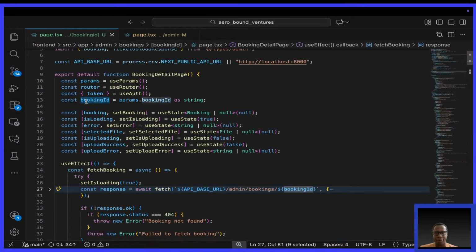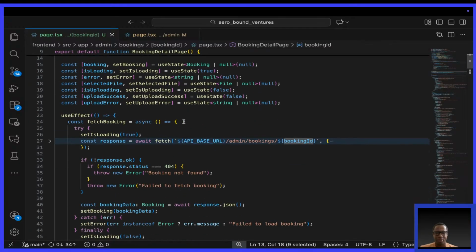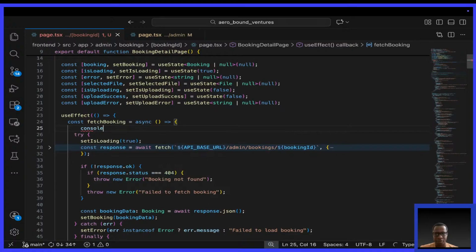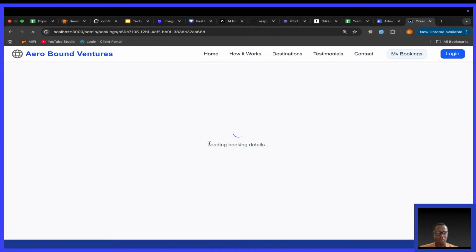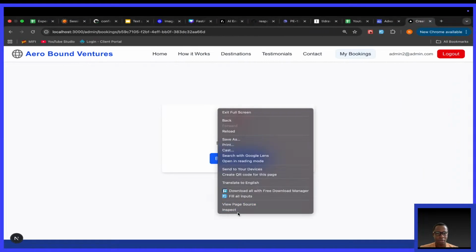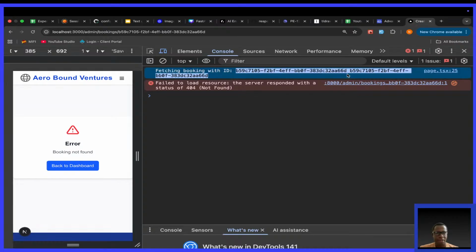Here, in this, I need to print the value of this booking ID. Maybe come here, console.log. I expect the booking ID, first of all, to be this. Save, refresh, inspect. I see. These are the same values.